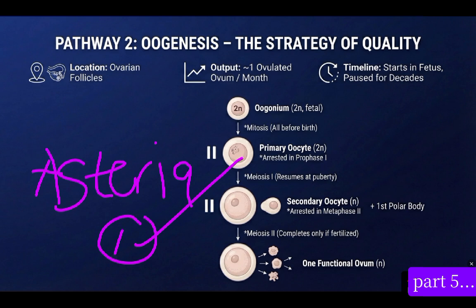So our main reason for converting this to a polar body and a secondary oocyte is because we want to reduce the chromosomes from 46 to 23, and as we reduce this, they can now fuse with the sperm to form 46 chromosomes. And as we reduce this, we now form our secondary oocyte. Our secondary oocyte will now be seized or arrested in the metaphase.